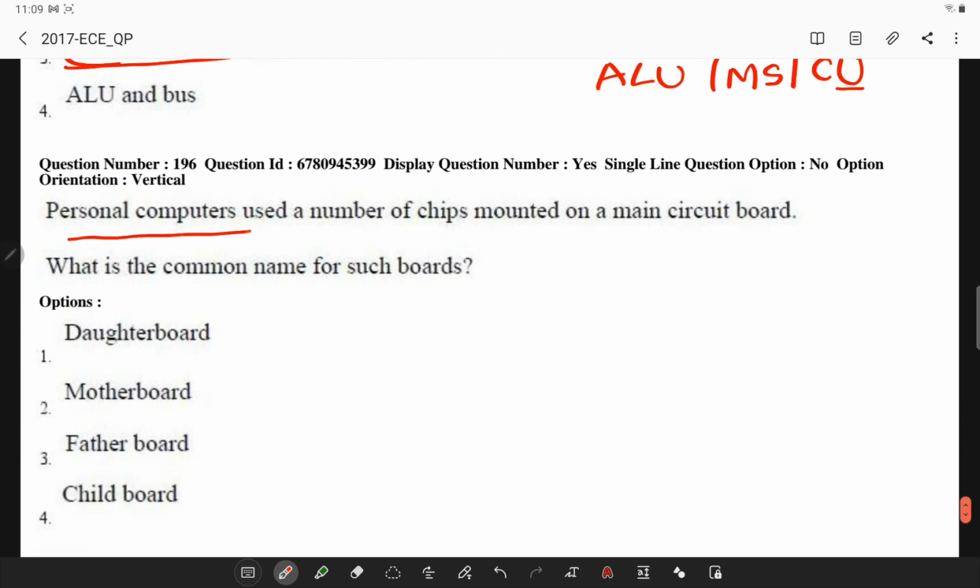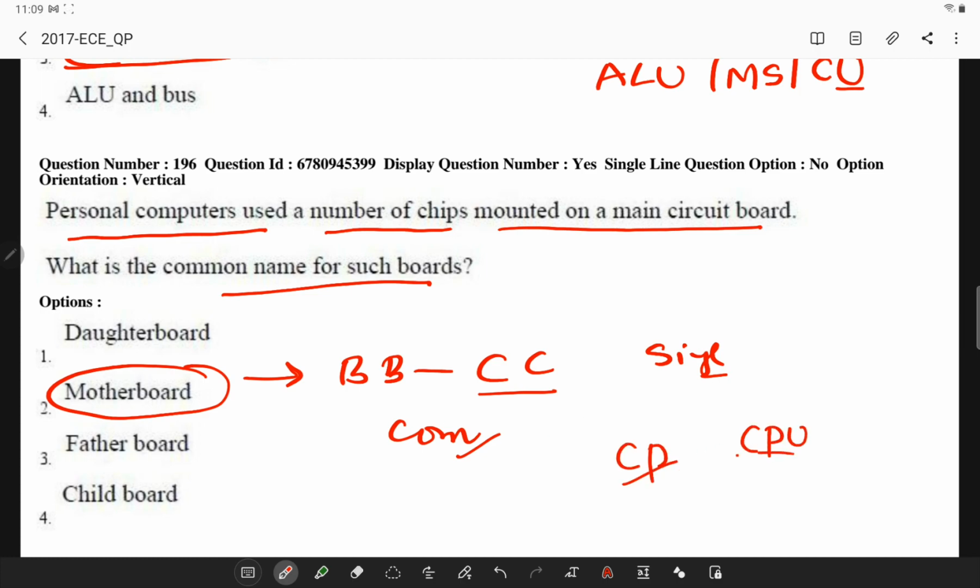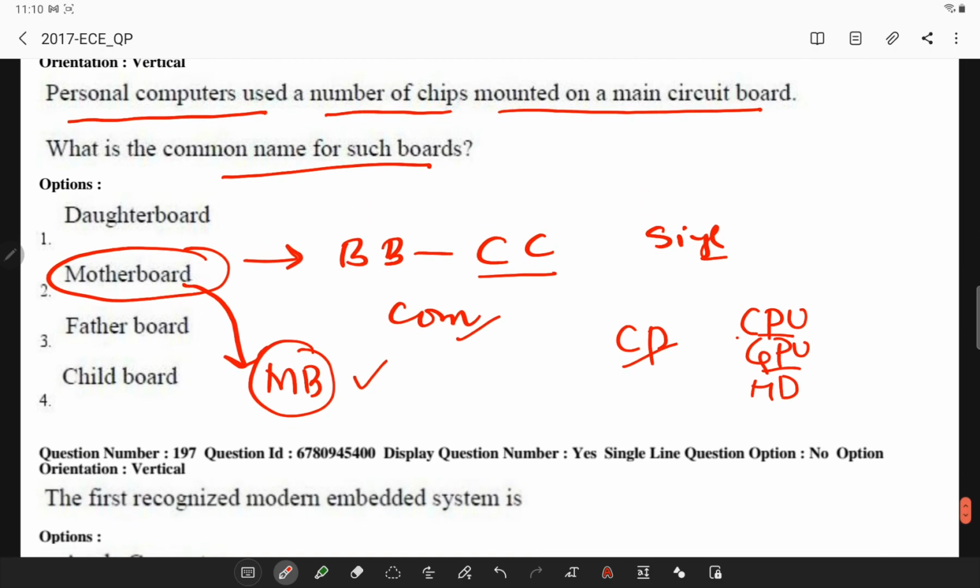Next, personal computers use a number of chips mounted on a main circuit board. Now what is the common name for such boards? If you observe, the motherboard is the backbone that ties all the computer components together at a single spot, and it allows them to communicate. Without it, none of the computer pieces, even your CPU, GPU or hard drive, could interact. So total motherboard functionality is necessary for a computer to work well.